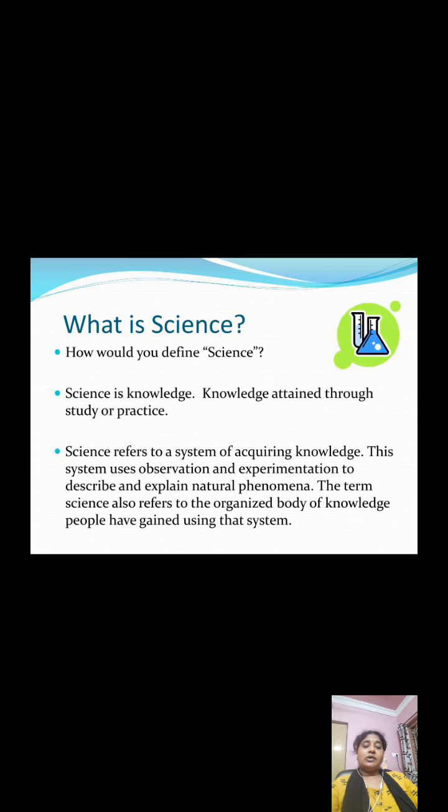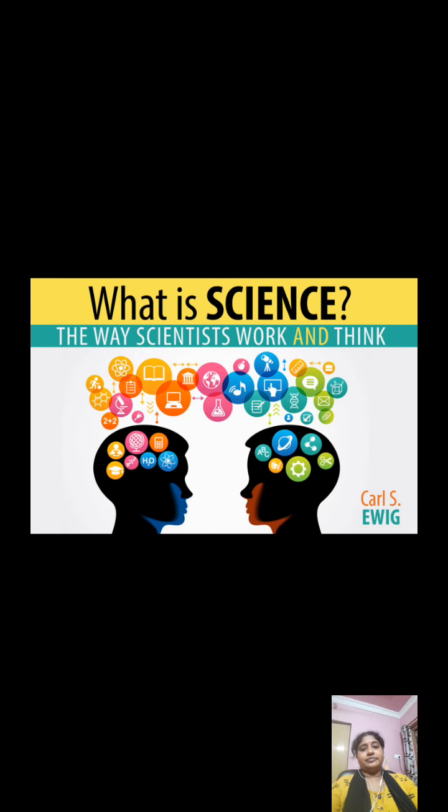The term science also refers to the organized body of knowledge. People have gained this organized body of knowledge by observing and experimenting with many things. So what are the two types of science? Observational science and experimental science. And what is the fundamental and primary step in scientific thinking? It is nothing but questioning.